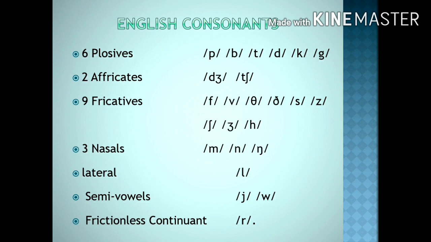There are 3 nasal sounds: m, n, ng. You have only 1 lateral sound, l. There are 2 semi-vowels, y and w. And there is 1 frictionless continuant, that is r. So this is the division of the various consonants of English.